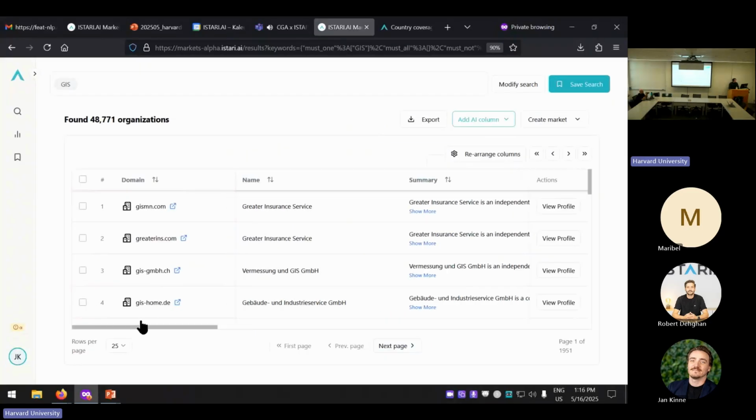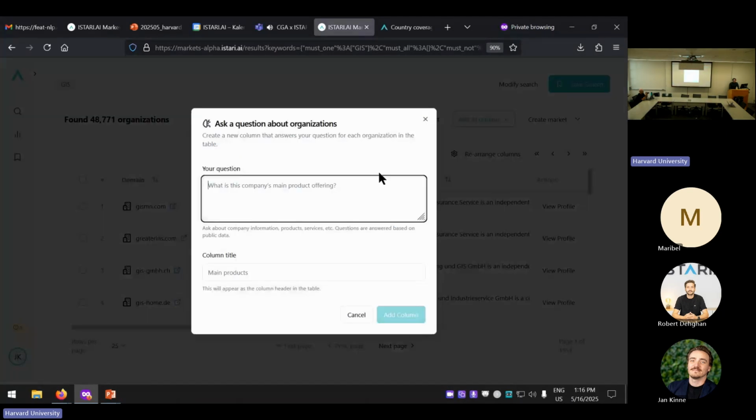And let's say maybe you are interested in whether the company has a very specific technology that they are using. What I can do is add another column, we call it an AI column, and we can just ask a question about the organization.